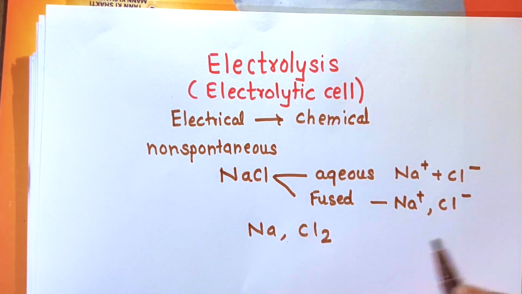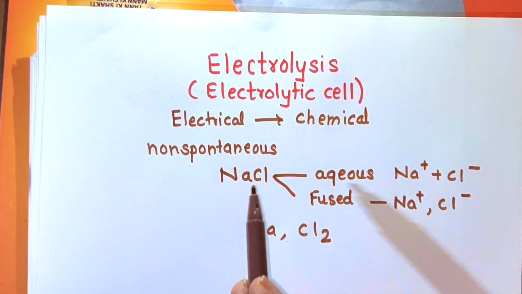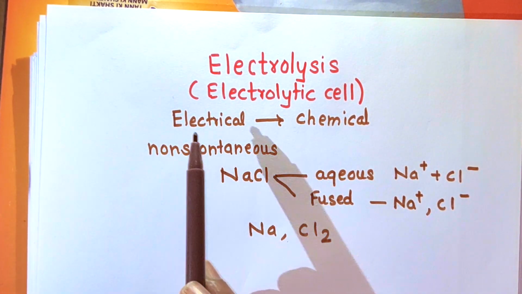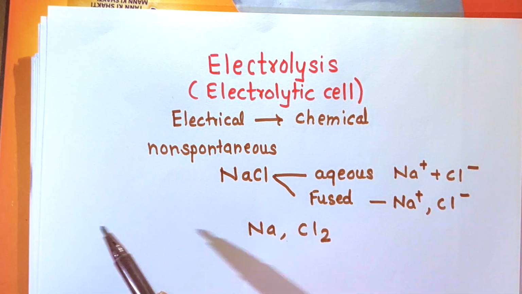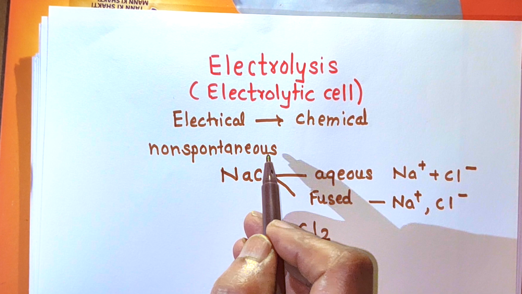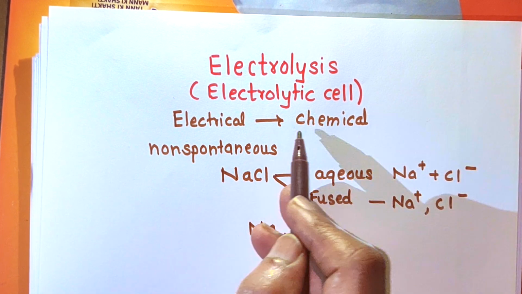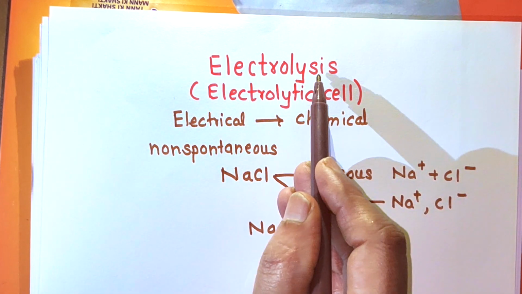We shall study it in the next part of this topic. So remember, what is electrolysis? Electrolysis is a process in which electrical energy is converted into chemical energy, or in detail, the non-spontaneous chemical reaction is made to take place by supplying electrical energy.